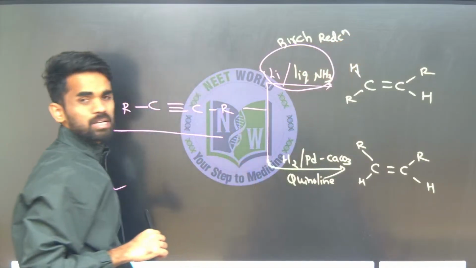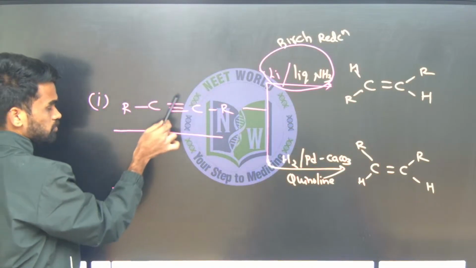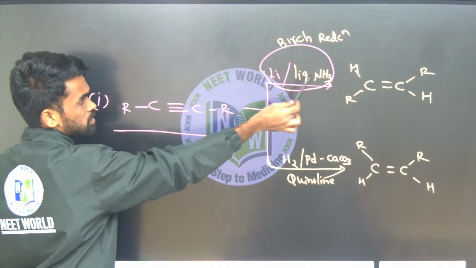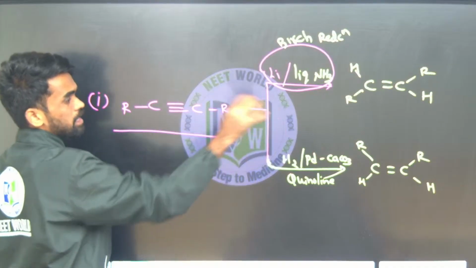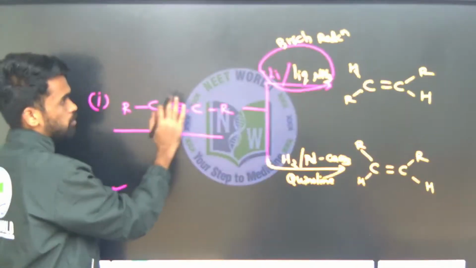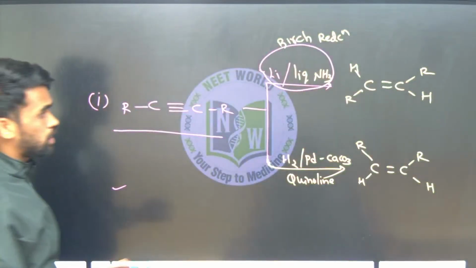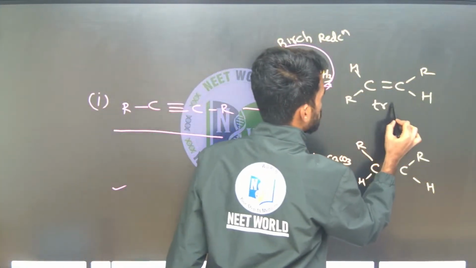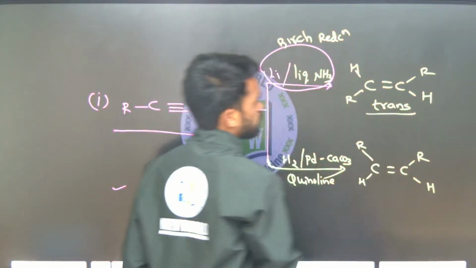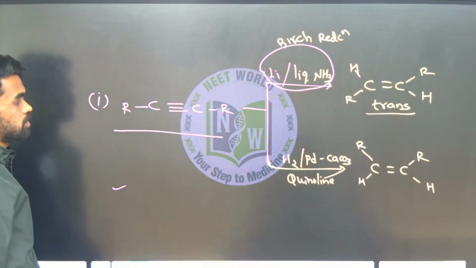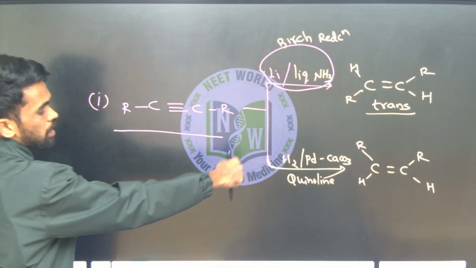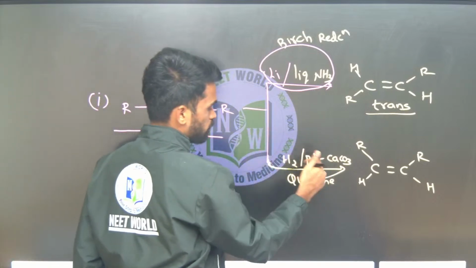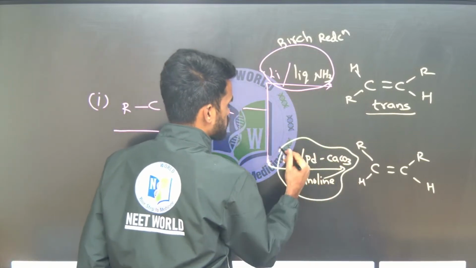Okay, in this Birch reduction what happens? One triple bond of an alkyne converts into an alkene format. You just remove a pi bond and you can write it as an alkene, and that is particularly trans. One pi bond should be removed here. Okay, trans alkene.